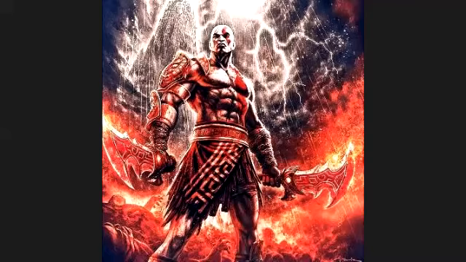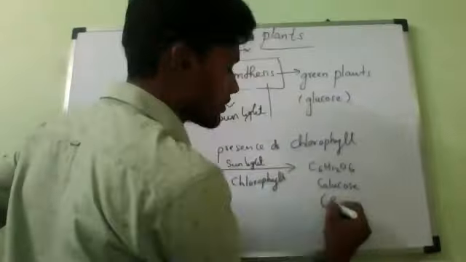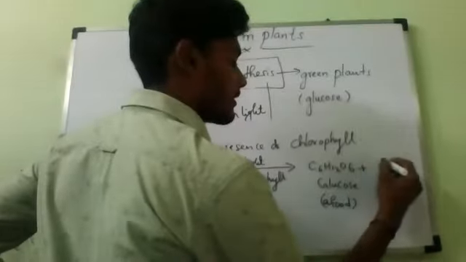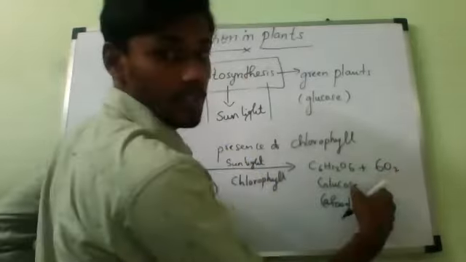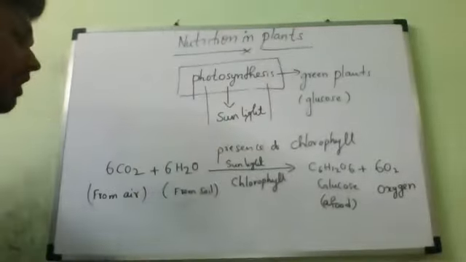That is only called glucose, which is known as what? Food. Plus 6O2. The 6O2 is only called what? Oxygen.